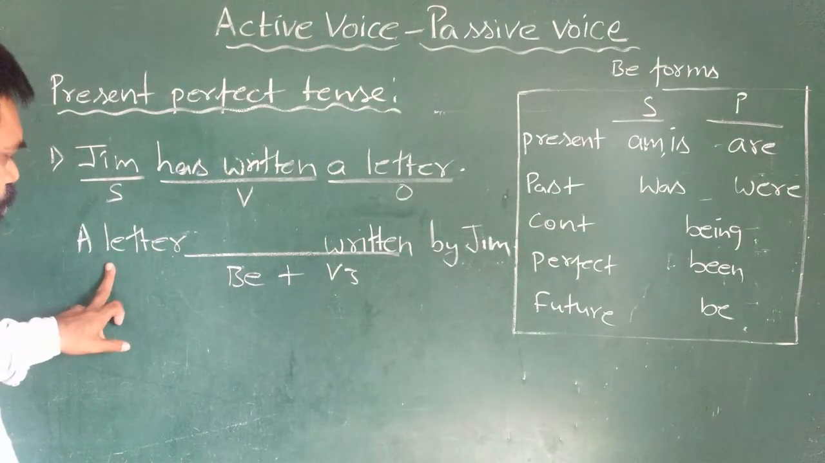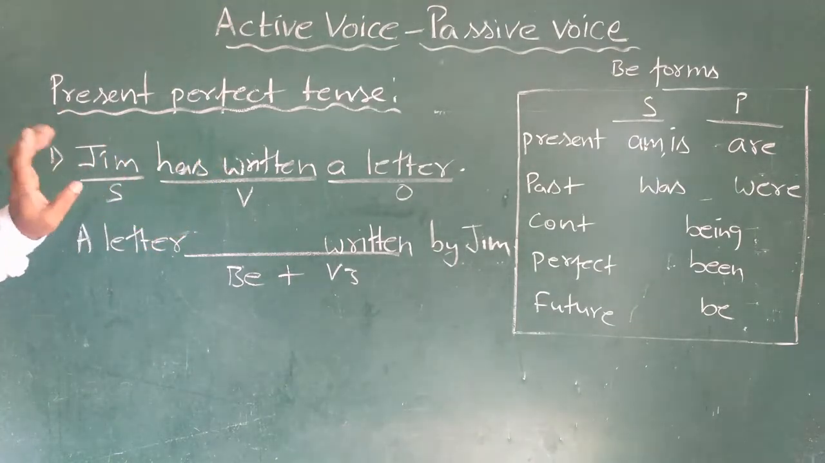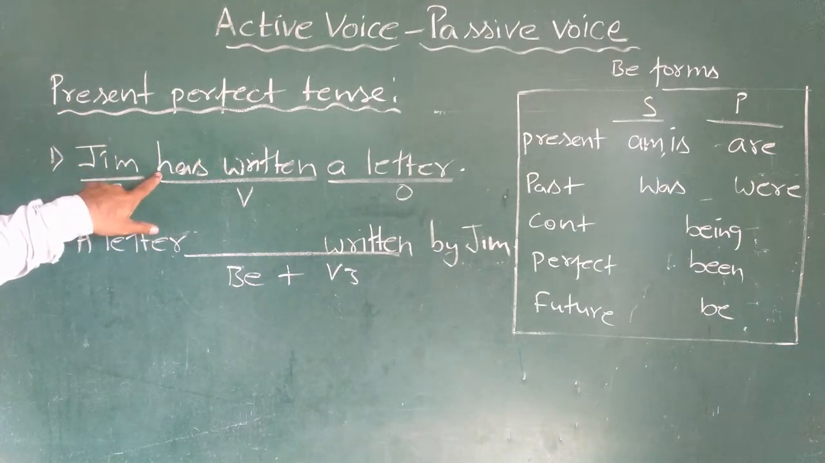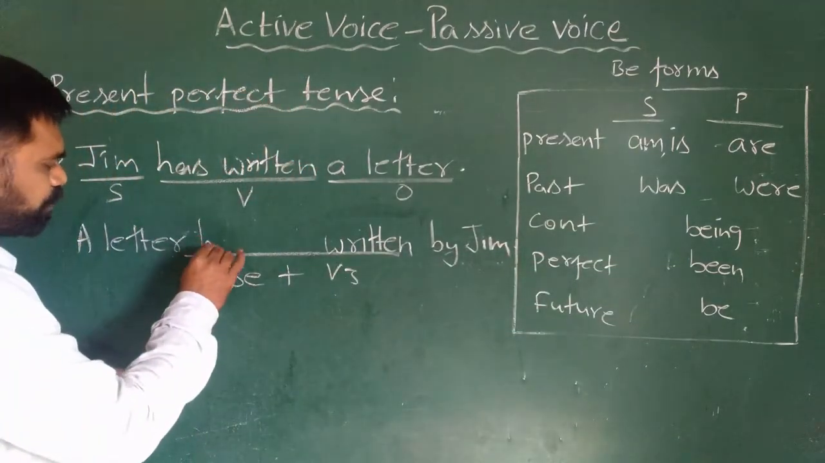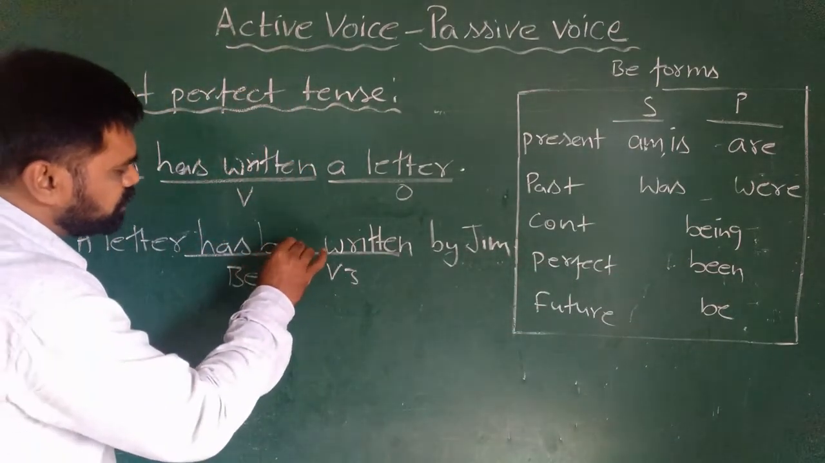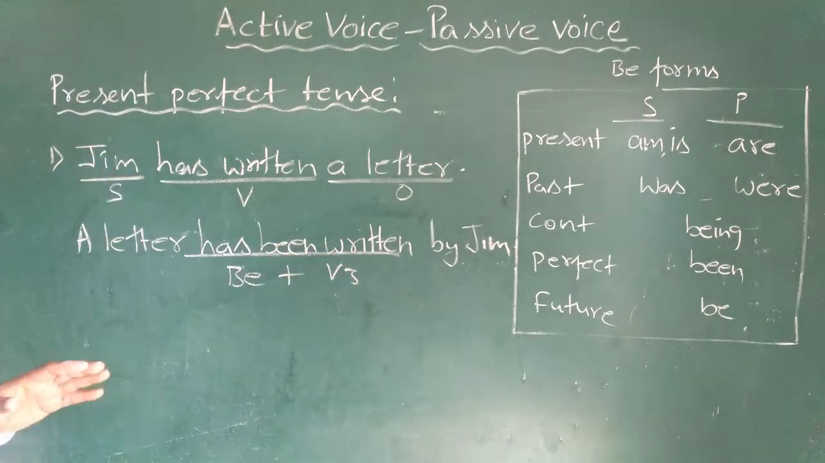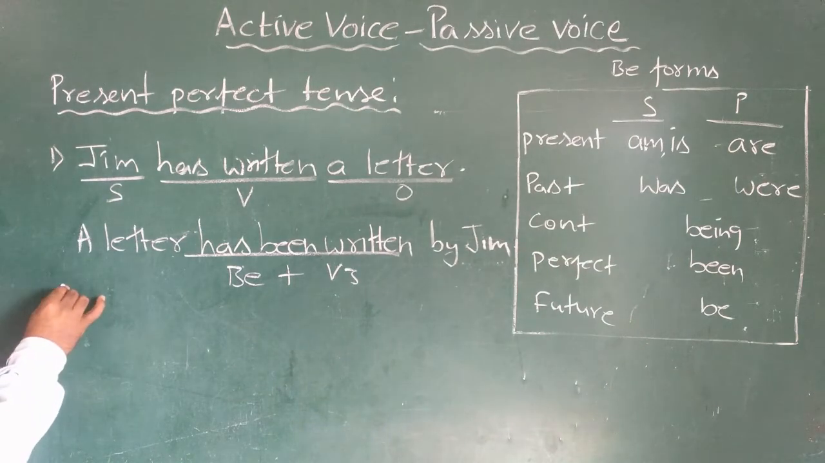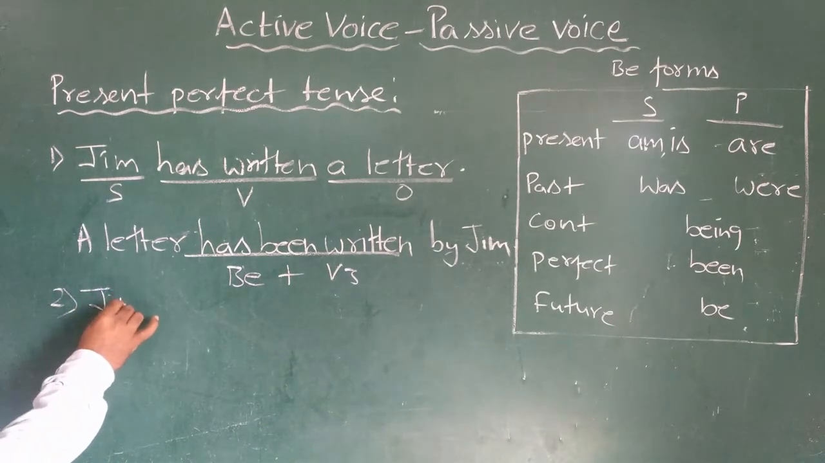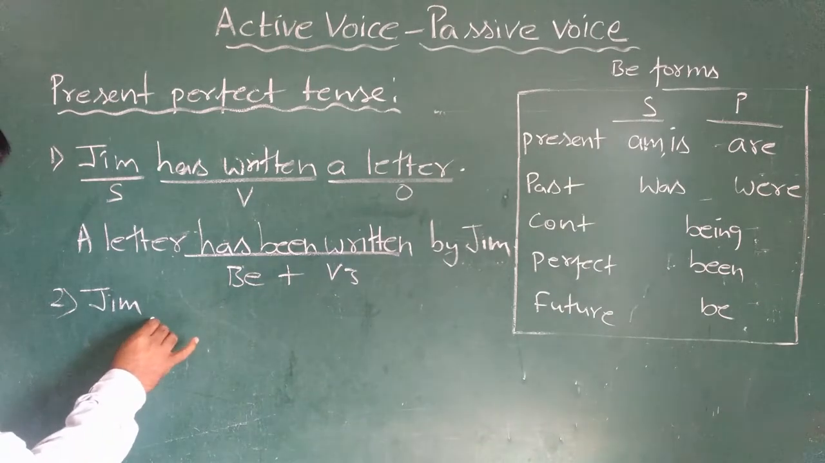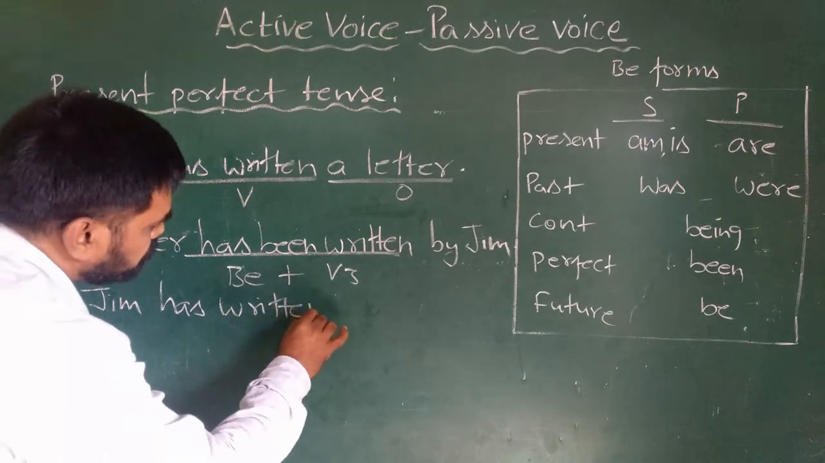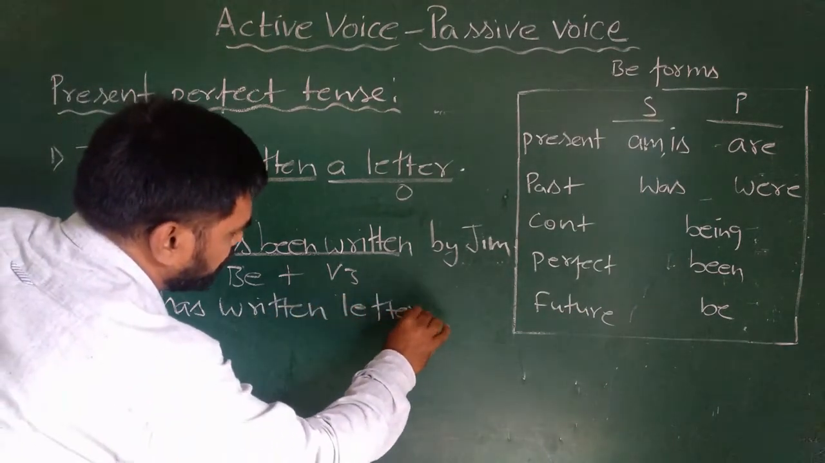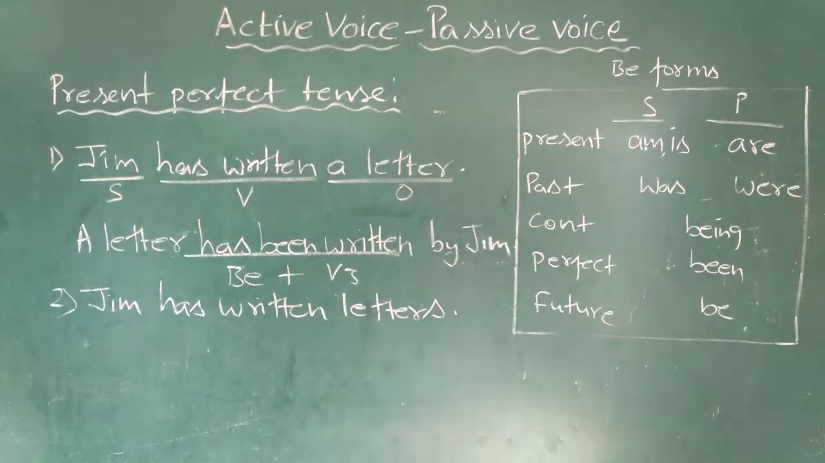A letter is singular, and since it is present perfect tense, for singular present we will use has, and for perfect tense we will use been. So a letter has been written by Jim. So that is how it is going to come. Let us see the same example by changing the object into plural. Jim has written letters. Jim has written letters.